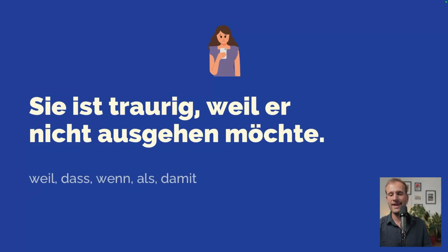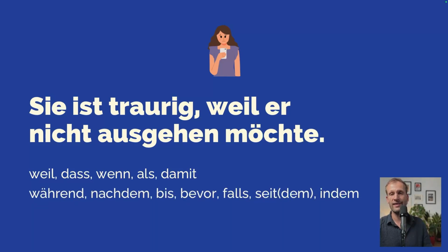So we have, these are the most important subjunctions. Weil, dass with double S, wenn, als, damit. These are the most important ones, the first 5 that you should probably learn. And once you know these, you can also move on to learn these. Während, nachdem, bis, bevor, falls, seit, indem.